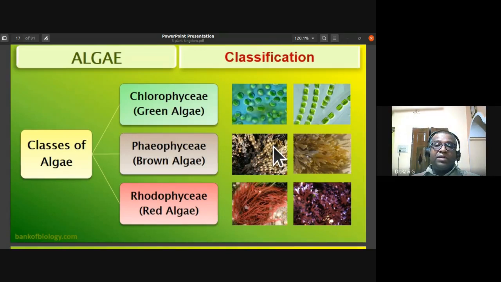Only the three types of algae placed in the plant kingdom are Chlorophyceae, Phaeophyceae, and Rhodophyceae, because their cell walls are made up of cellulose. They are eukaryotic organisms, so they have chloroplasts similar to those of higher plants. Based on this, these three algae have been placed under the plant kingdom.